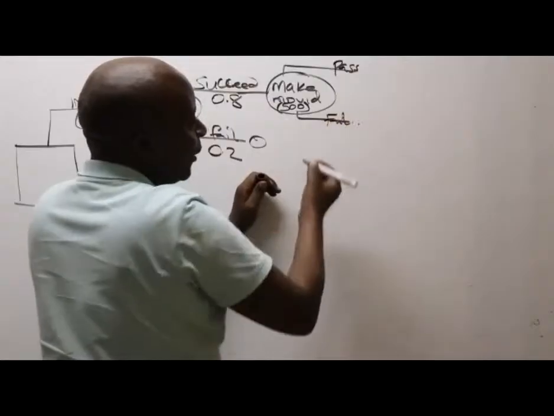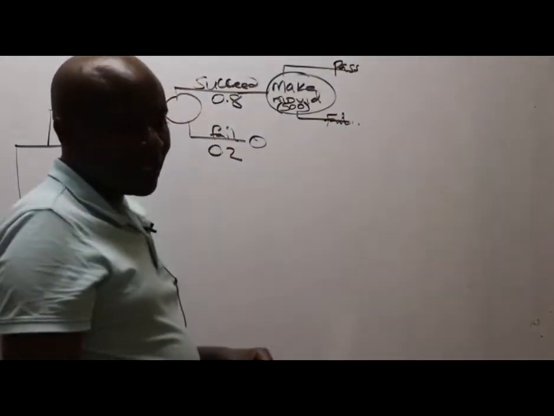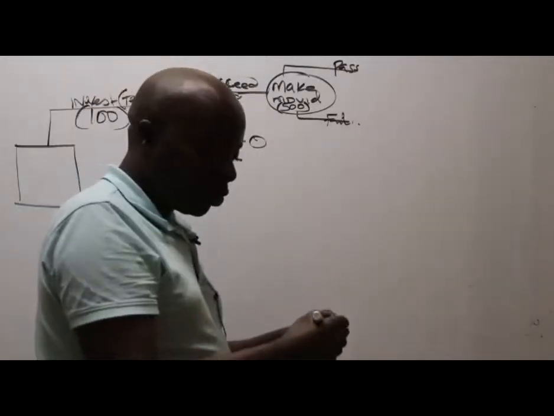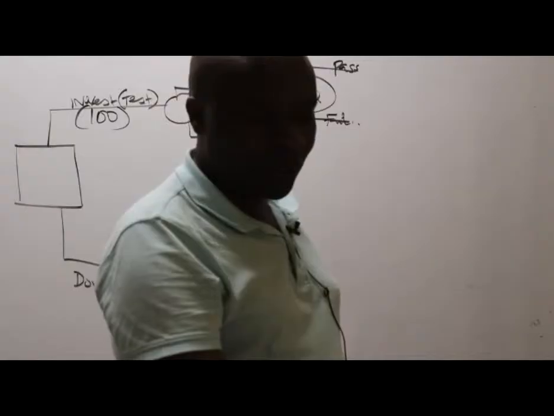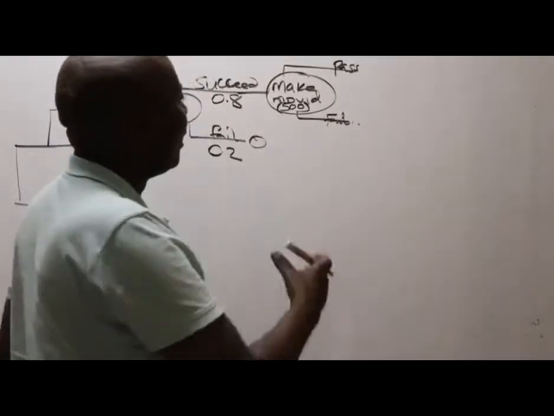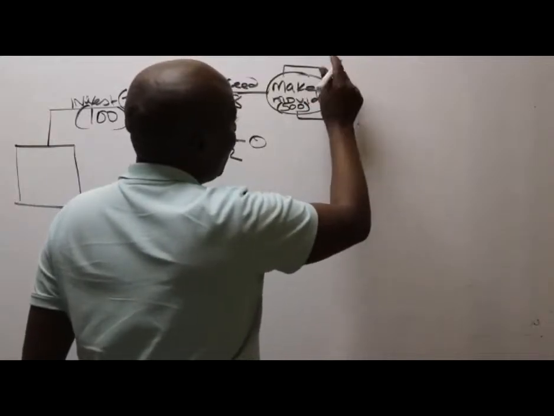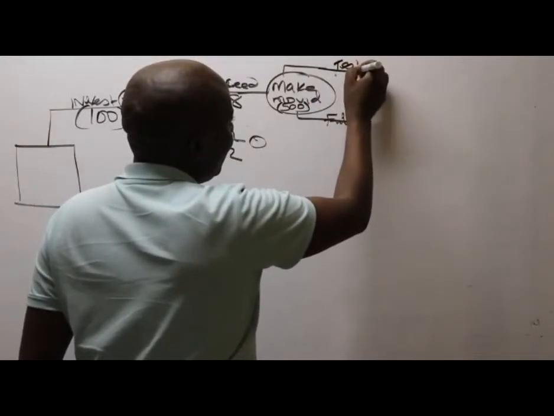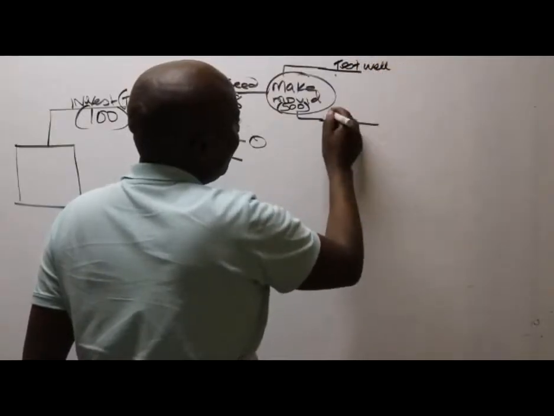So the molds could either pass this phase, or they don't pass. They fail the test. Always use the language given by the examiner. Like now he has told us that if the products test well, the company will go into full-scale production. If they do not, the molds and the prototypes will all be sold. So it is either these prototypes test well, or they test otherwise. It's important to use the language used by the examiner. So they could either test well or test bad.